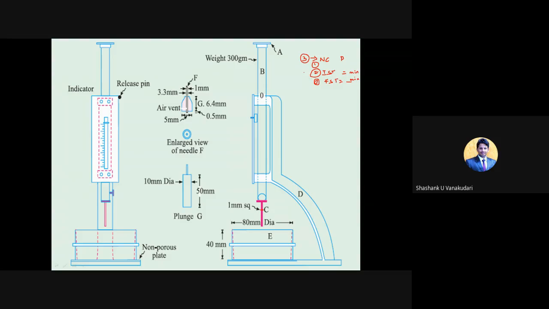So to find the initial setting time as well as the final setting time, we require the normal consistency value P. This P value is also helpful to find the compressive strength and the soundness test. So this P value will be helpful for four other different tests. P value is nothing but the normal consistency value.